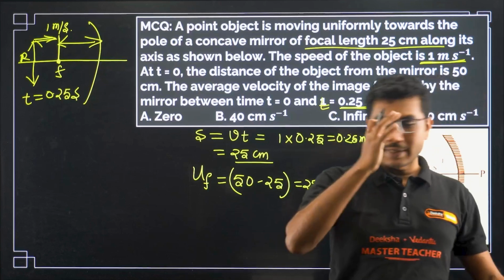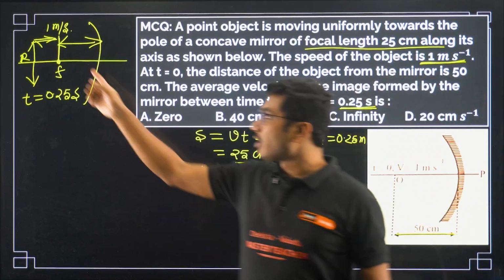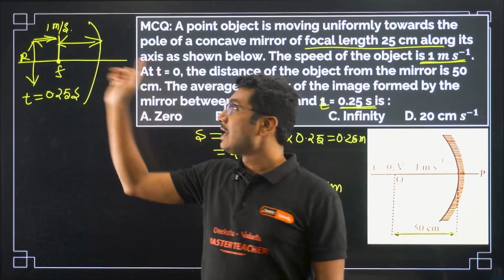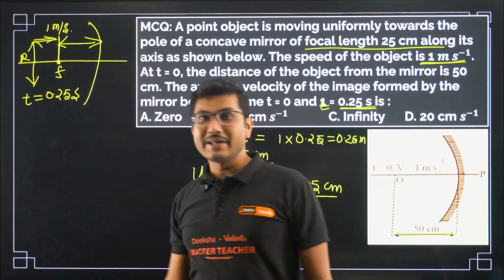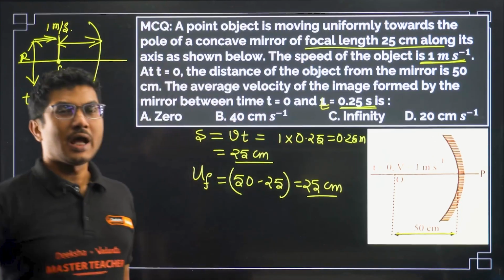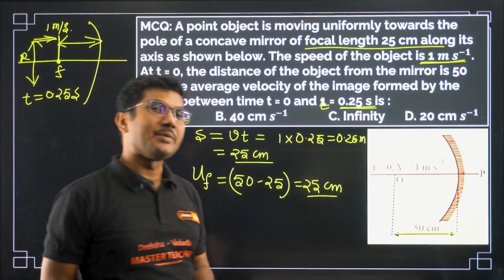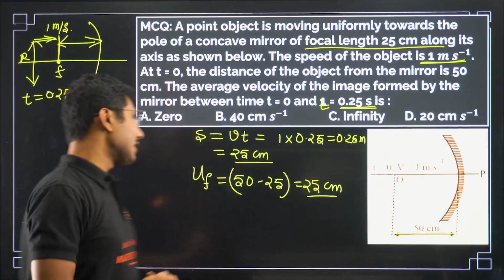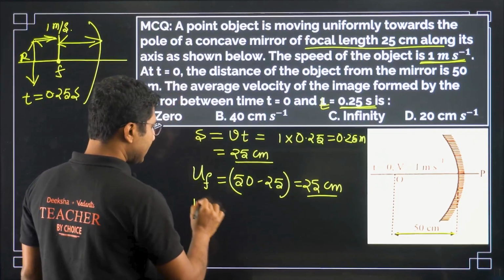You don't need to do any mathematics. We know that when the object is located at the focal length, the image is formed at infinity. So if the image is forming at infinity, what is the final image distance?